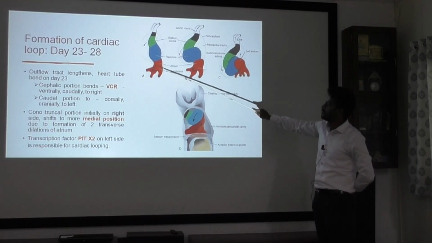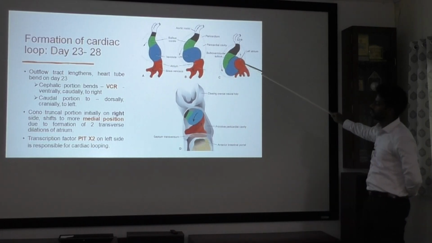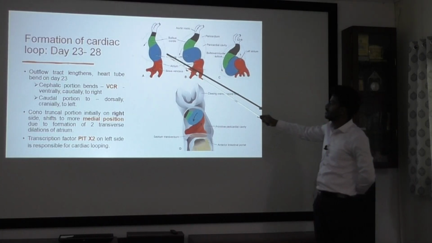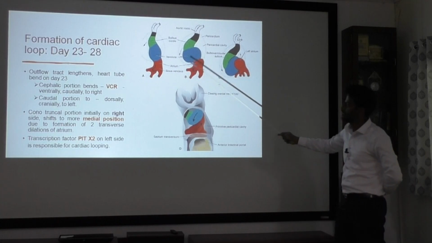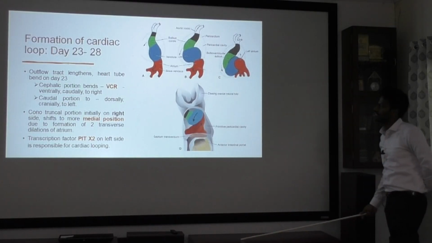Here you can see the atrium is extra-pericardial. Because of this cardiac looping, your atrium will become intrapericardial, like within the pericardium. So this is how your cardiac looping happens. It is around day 23 to day 28, around the 4th week of gestation.